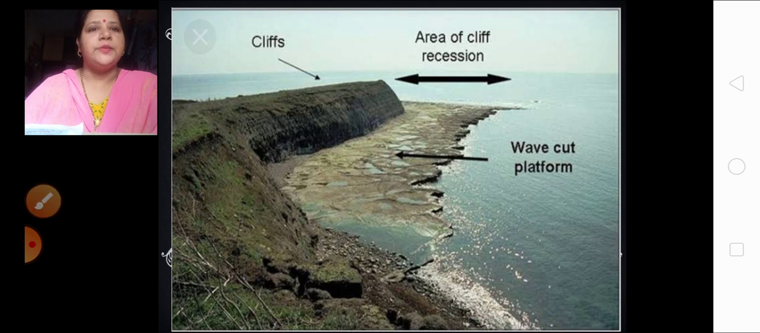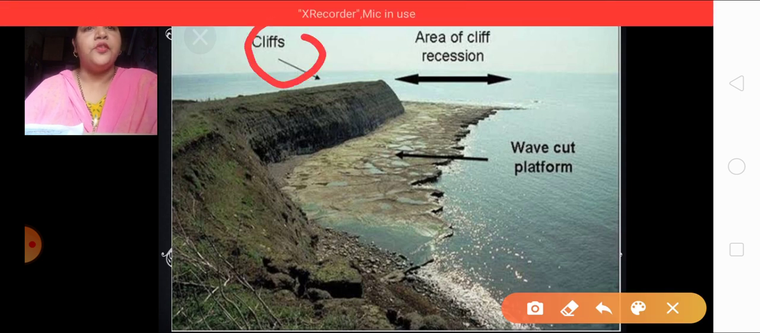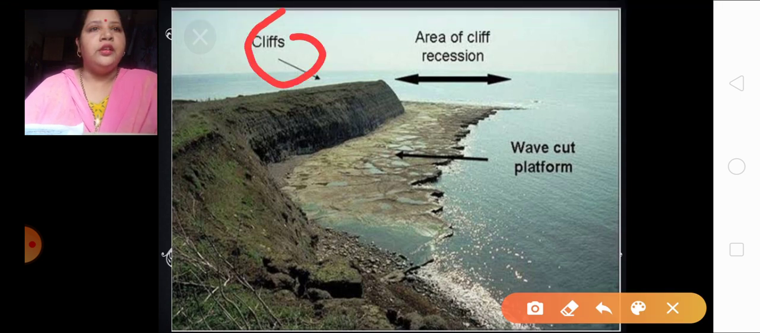You can see in this picture also how a cliff is looking. First of all, the land was still here. Because of the erosion, what happened? It has gone back. Then wave cut platforms are formed. Wave cut platforms you can see over here. These are wave cut platforms.